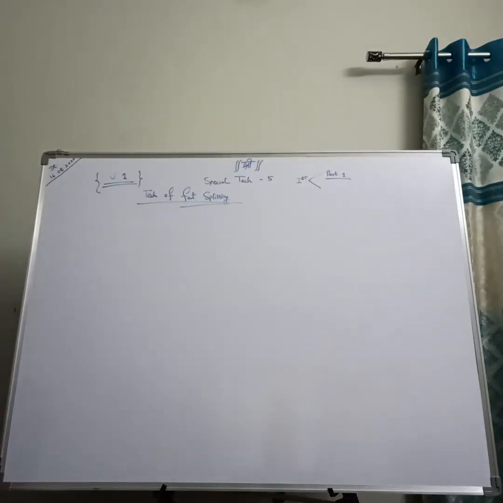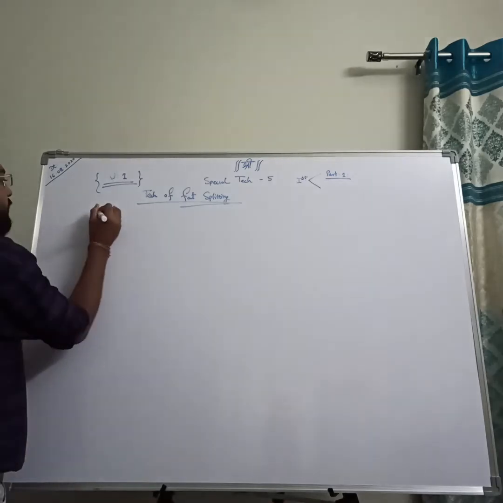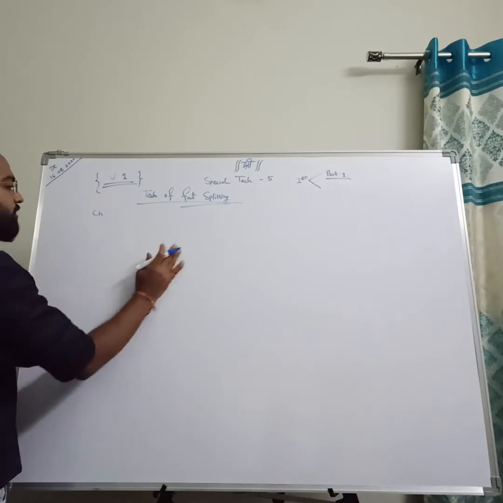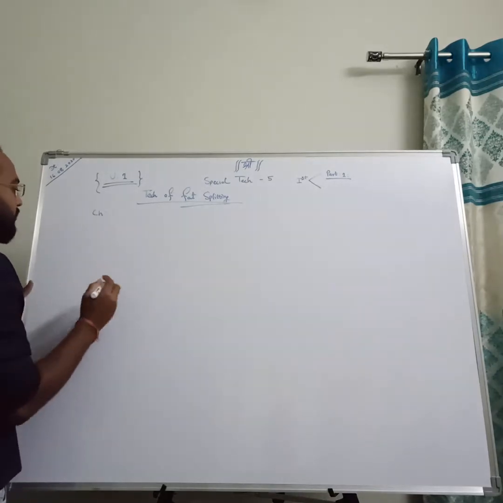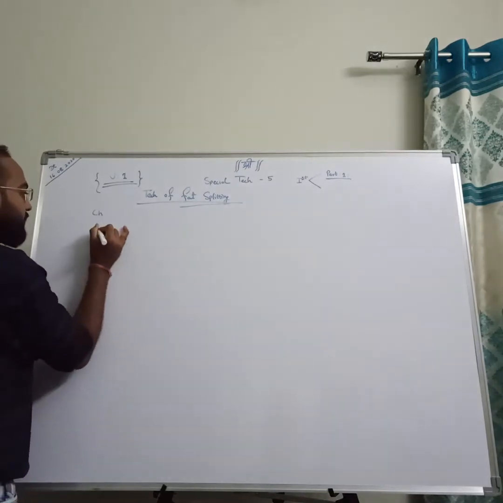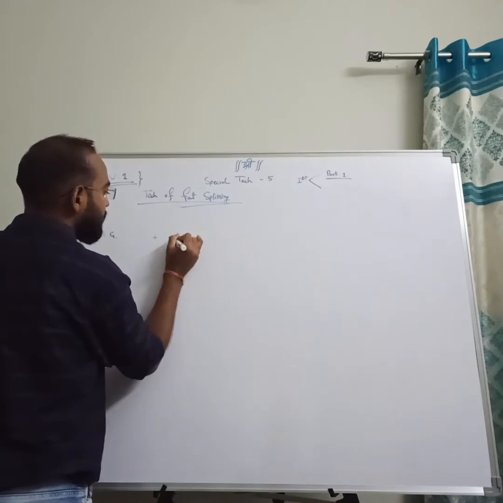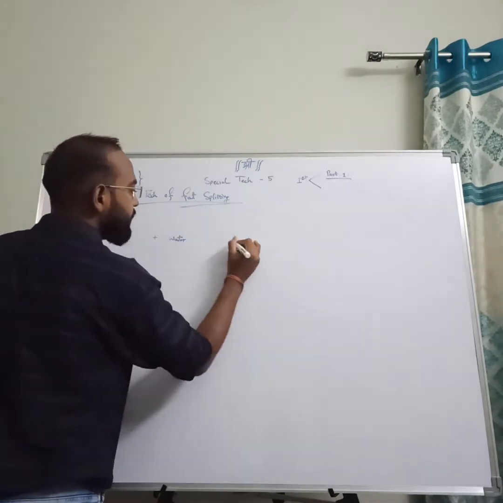Now, any fat or oil can be hydrolyzed or split into its respective fatty acid and glycerol. So, when we talk about the chemistry, first of all see the basic and very important reaction to carry out the fat splitting. That is, a triglyceride molecule plus water.